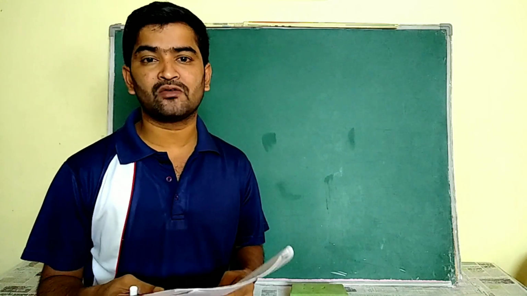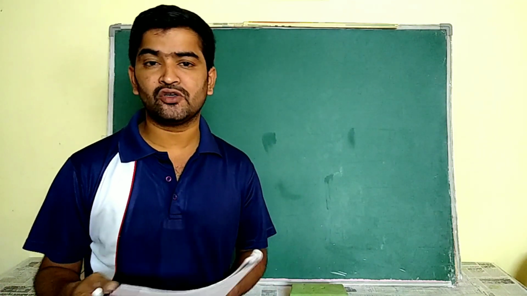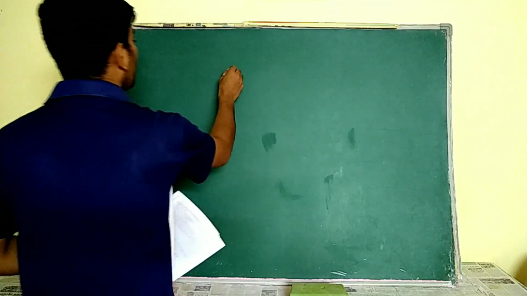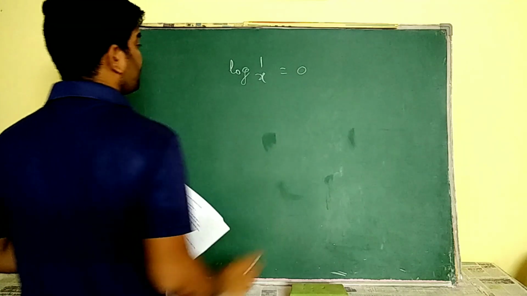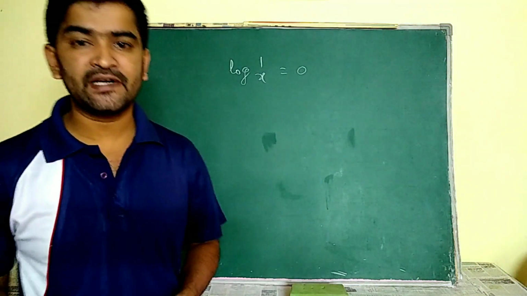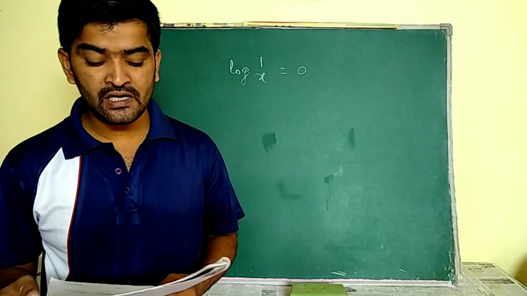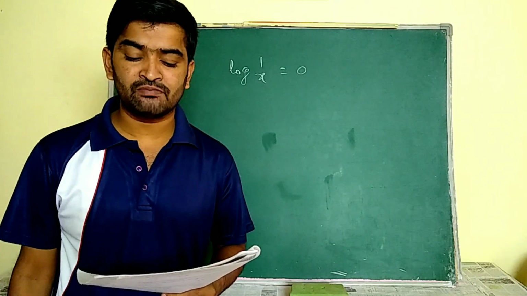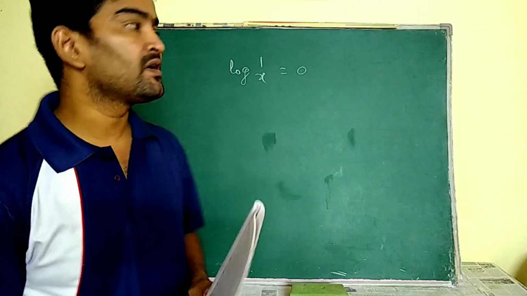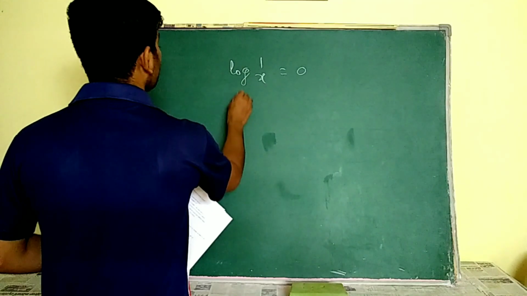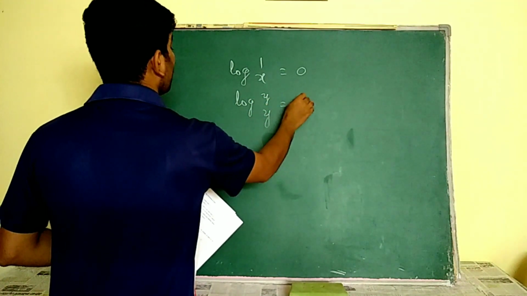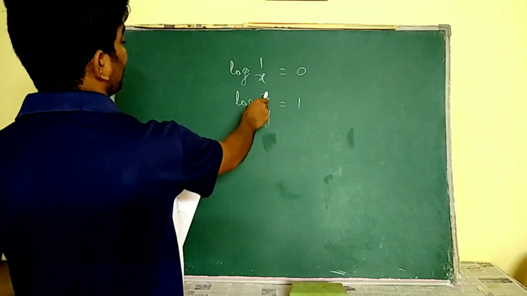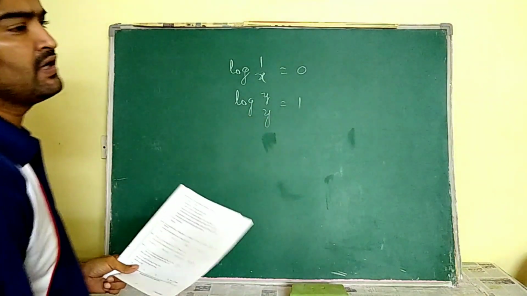The first statement we are going to discuss: logarithm of 1 to any non-zero base is 0. We know that Seema, log of 1 base any value gives us 0. So the first statement is true. Next, the second one: logarithm of any non-zero number to the same base is 1. See, log y base y, its value is always 1.